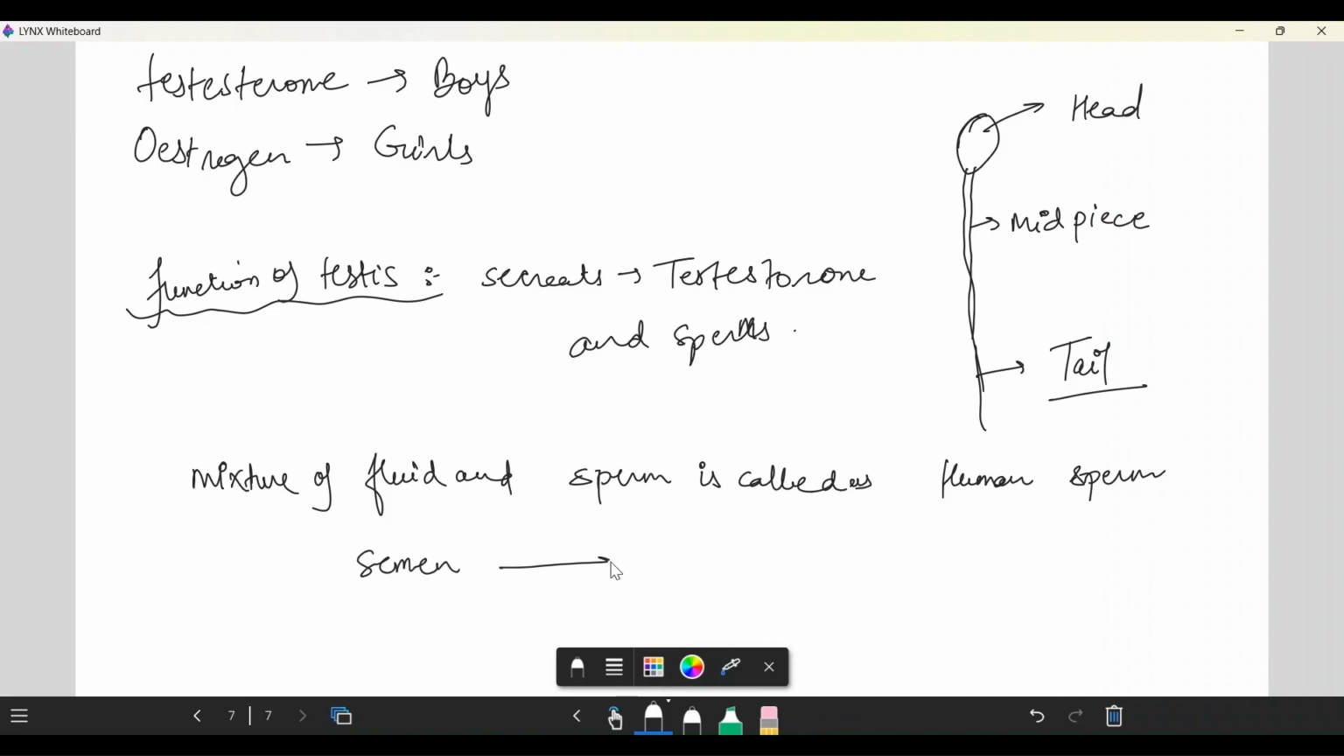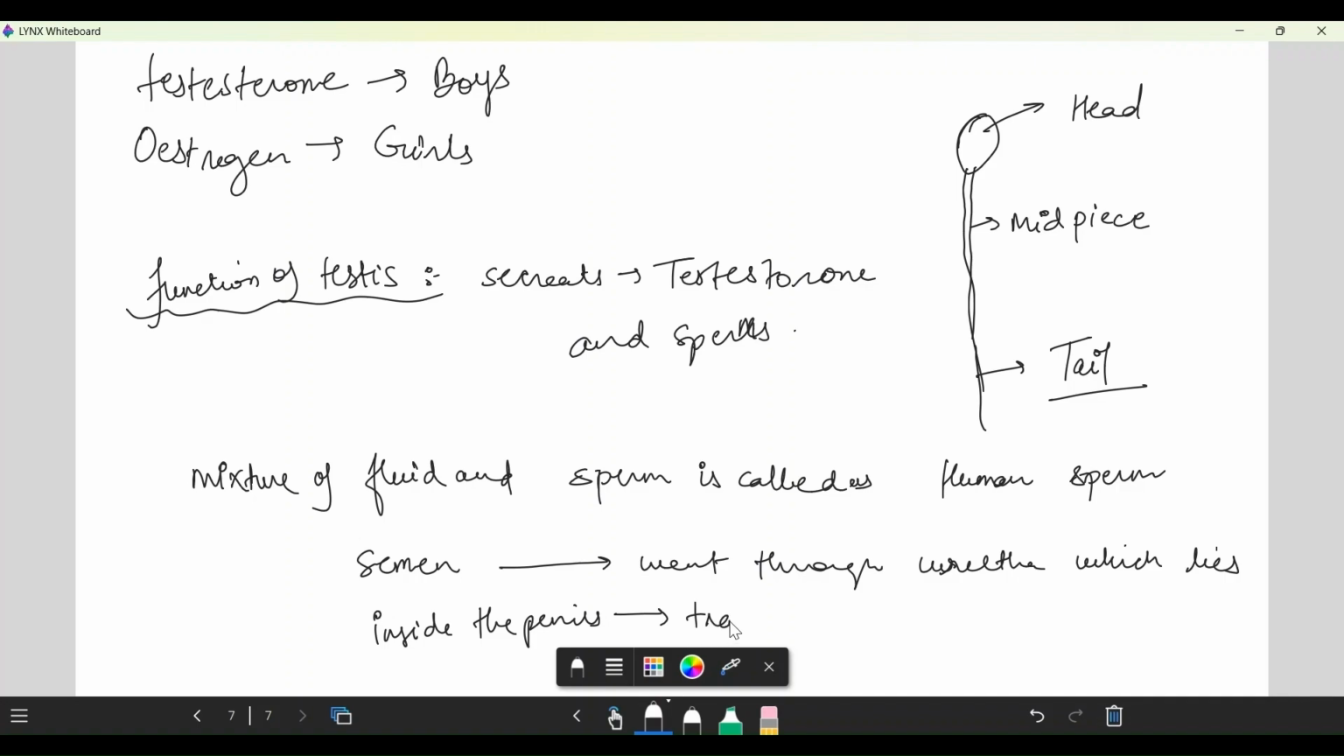The sperm then go through the urethra, which lies inside the penis. The penis is the organ that transfers sperm into the vagina of the female body. So it goes through the urethra, which lies inside the penis, and is transferred to the female body, or we can say the vagina.